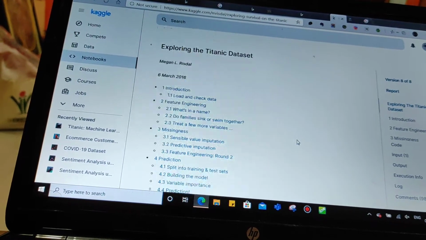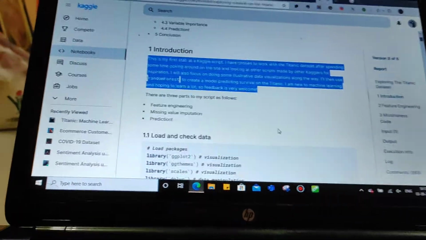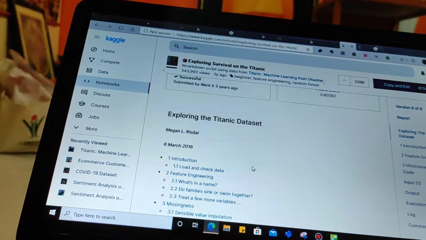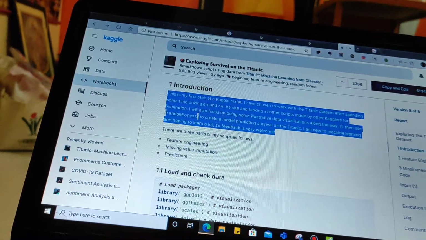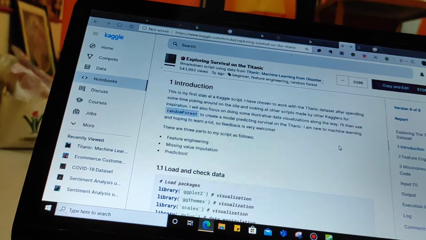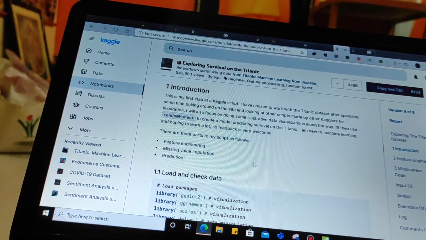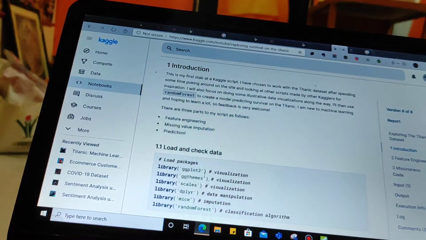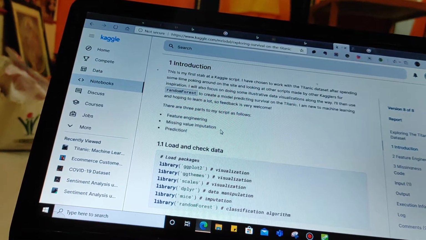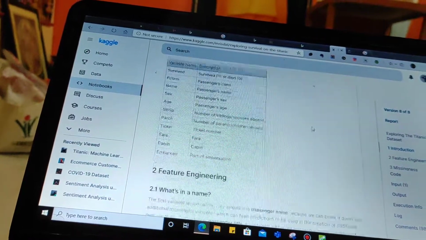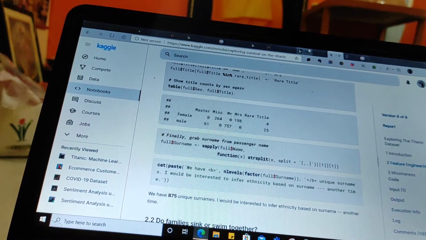The best submission here is using random forest. This Kaggle user is exploring survival on the Titanic. This notebook works on the random forest algorithm to create a model predicting survival on the Titanic dataset. As I see in this, he has used the R programming language for feature engineering, missing value imputation, prediction and all.